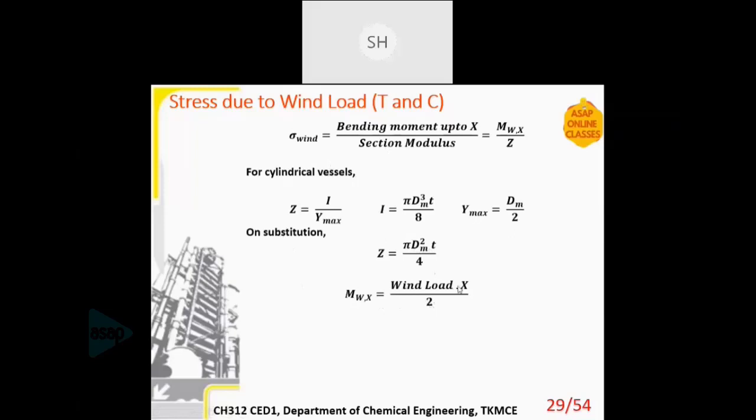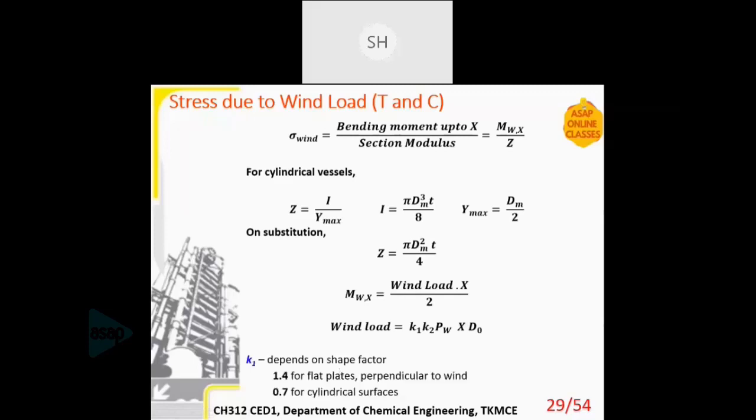Wind load is the load which the wind exerts on the pressure vessel. It is defined by k1 k2 pw into x into d naught. All this data is available in another IS code which we are not using. It is used by civil engineering students, so we cannot use that. K1 is a constant which depends on the shape factor. It is 1.4 for plates and 0.7 for cylindrical surfaces. We are using a cylindrical surface, so the value will be 0.7.